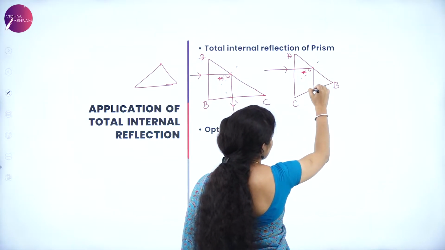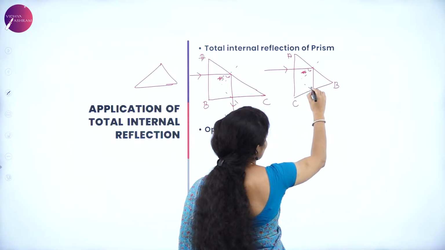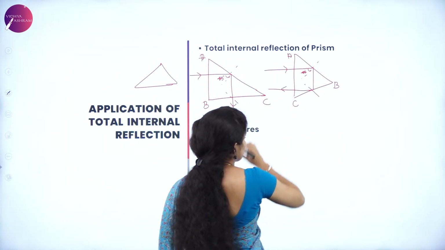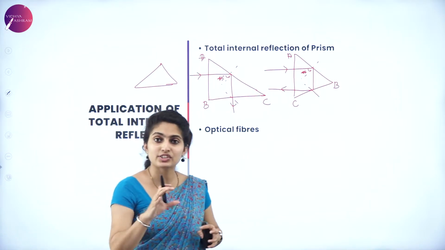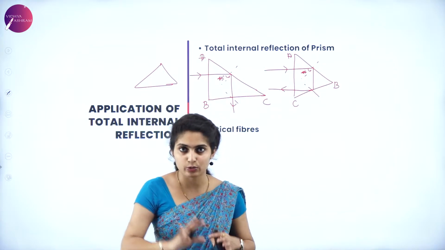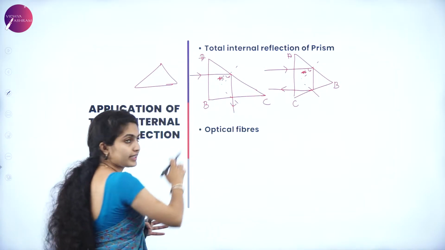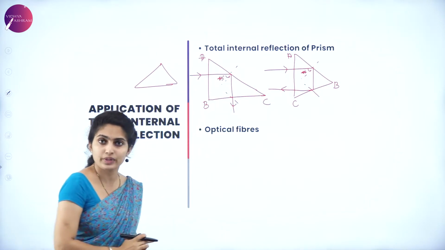So it moves undeviated internally, and this is also said to be 45 degree, and finally after hitting here it reflects back like this. So this total internal reflection of a prism is used to turn the incident light. We just turn it. So here the incident light is turned by 90 degree. The incoming ray is turned 90 degree and it is going outwards.